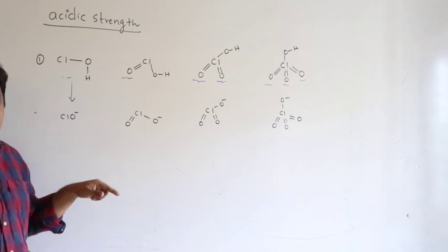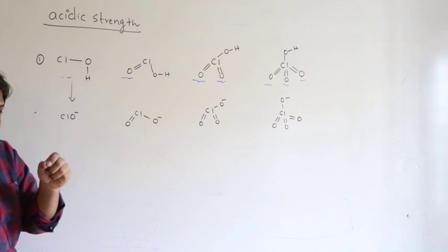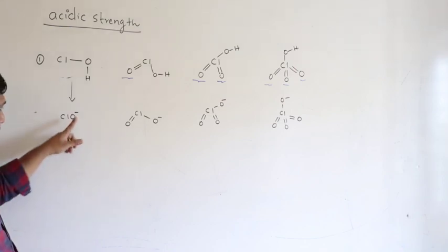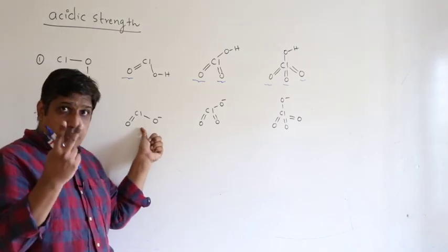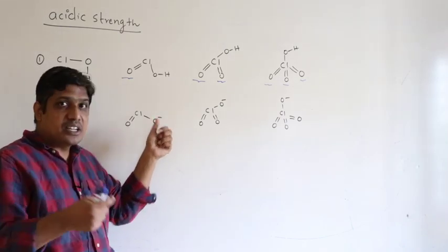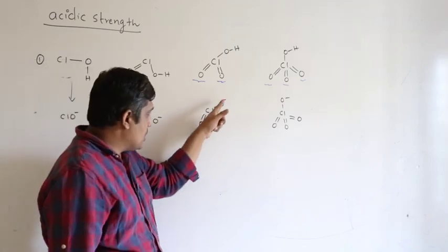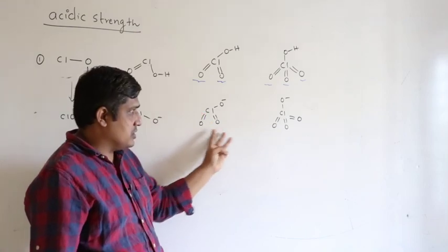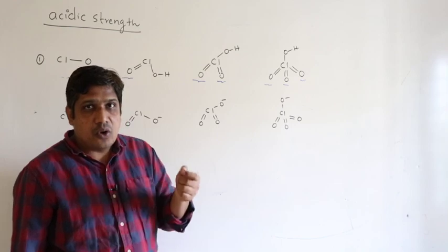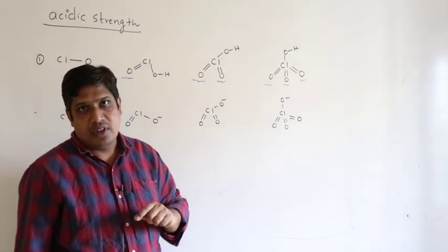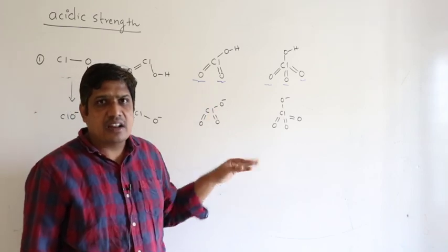If the anion is stable, then the acid readily loses H+. That means you have to see the stability of its conjugate base. Here the negative charge is localized only on oxygen, because there are no resonating structures. Here you can write two resonating structures. That means the negative charge is delocalized on two atoms. Here it is delocalized on all the atoms, three resonating structures. Here you will get 4. So more the number of resonating structures, the delocalization of negative charge is more. If the delocalization is more, the stability of the anion increases. What is the anion? Conjugate base.